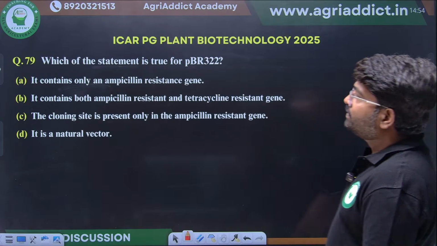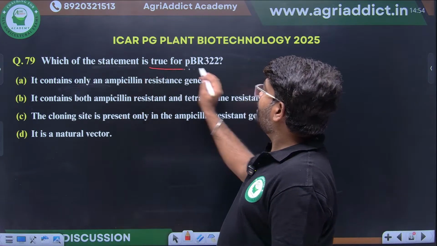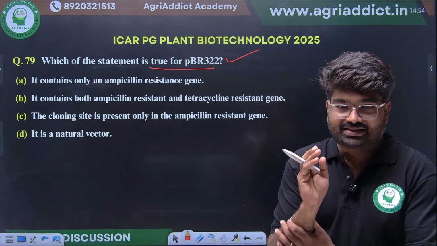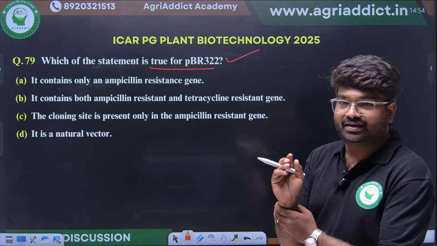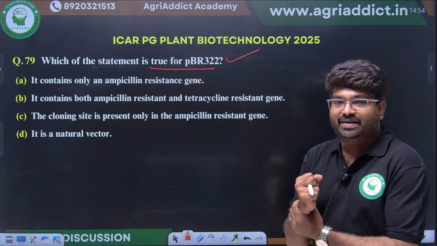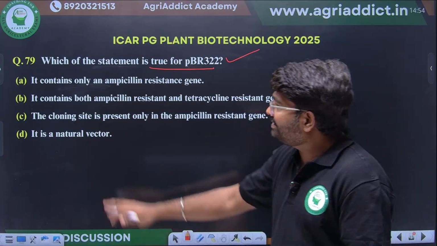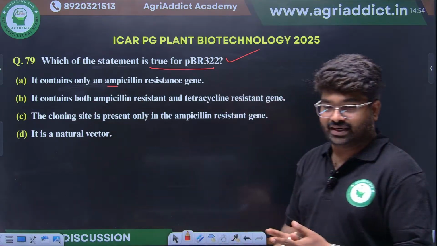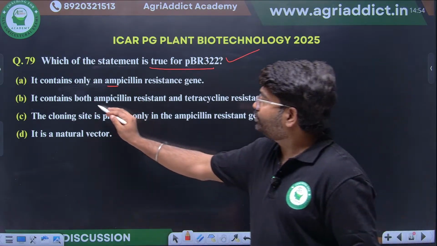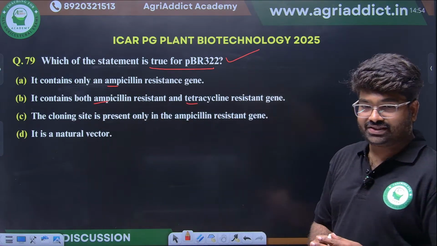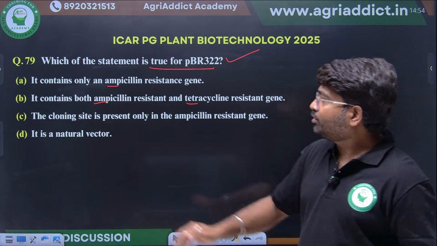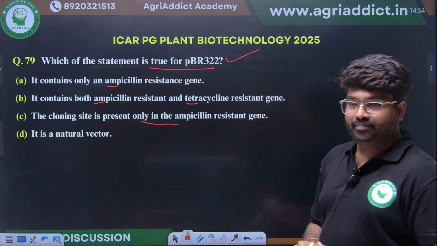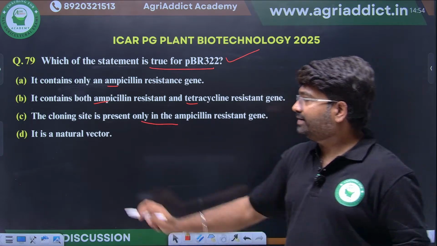Okay. Which of the following is true for pBR322? This also we have discussed. Plasmid pBR322: it contains only ampicillin resistant, or it contains both ampicillin and tetracycline resistant gene, or the cloning site is present only in the ampicillin resistant gene, or it is a natural vector.